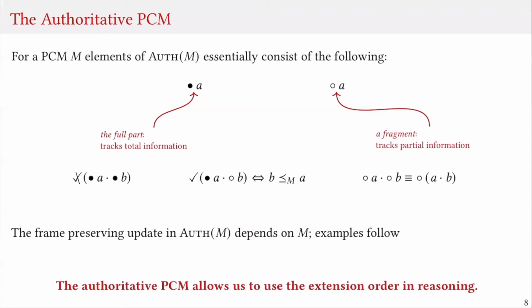Now, the frame-preserving update for the PCM auth M depends on the exact M. We'll see some examples of that. The crucial point is that the authoritative PCM allows us to use the extension order of the underlying monoid in our reasoning.